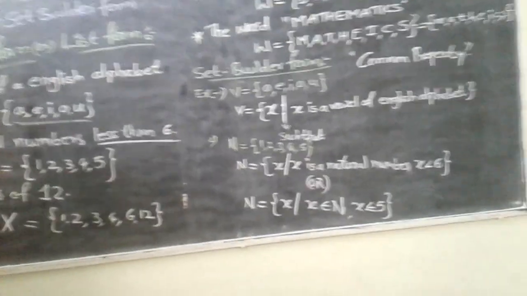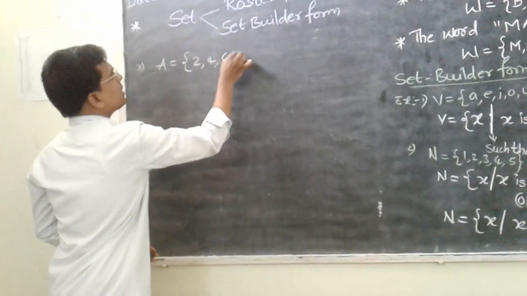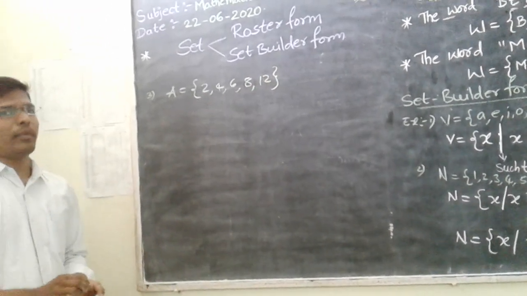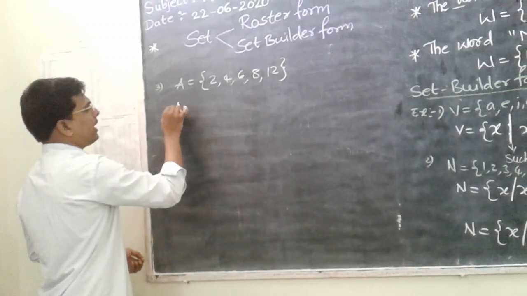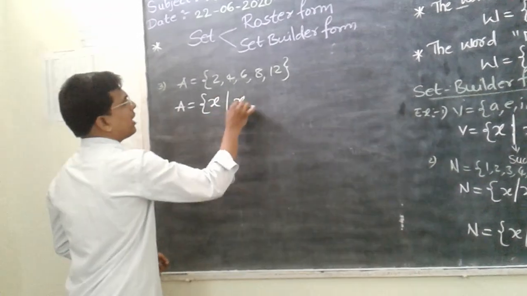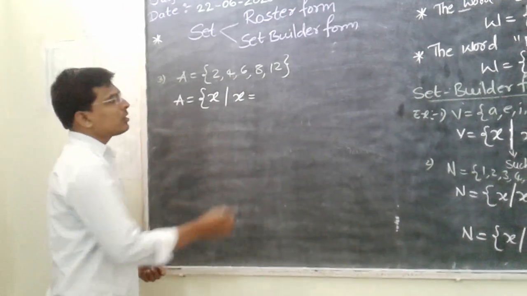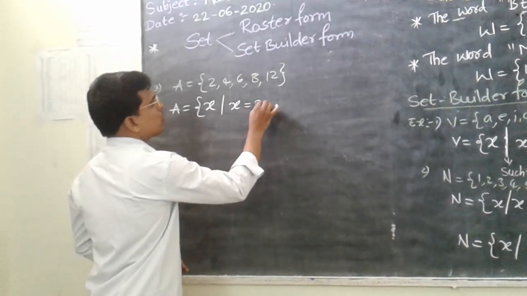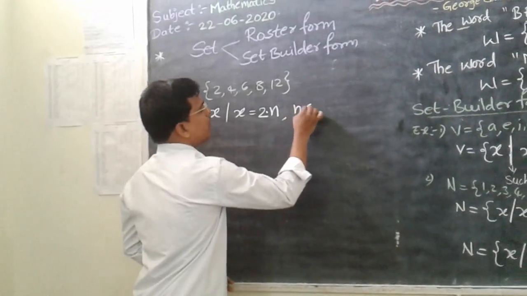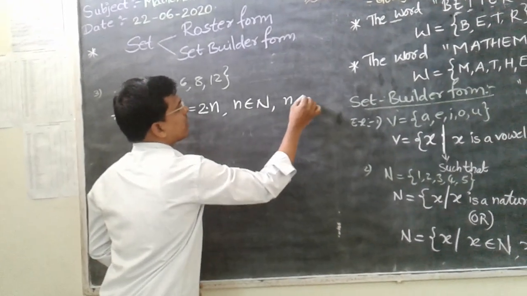Okay. Next, third example. Set A is equal to {2, 4, 6, 8, 12}. So write this set in a set builder form. Okay, so first write the set A is equal to, take the variable x such that x, here x is equal to what? So 2 into n I am taking, 2n, here n belongs to capital N and n value is less than or equal to 6.